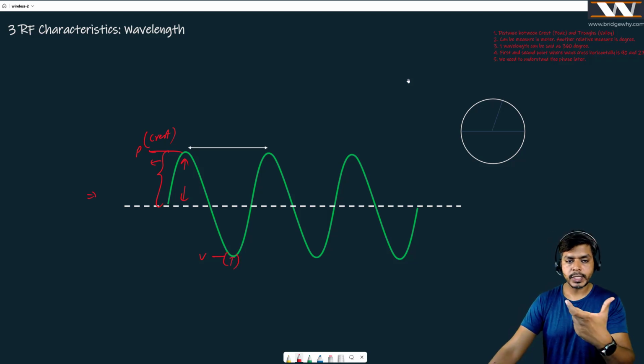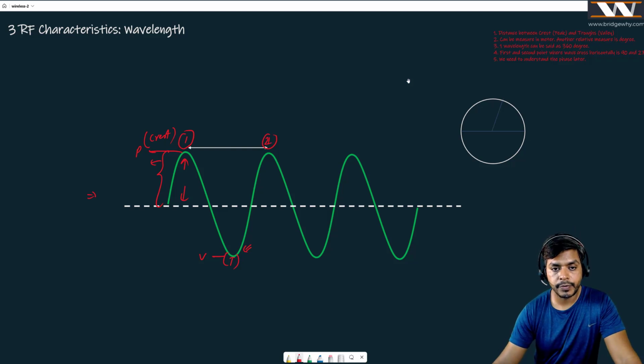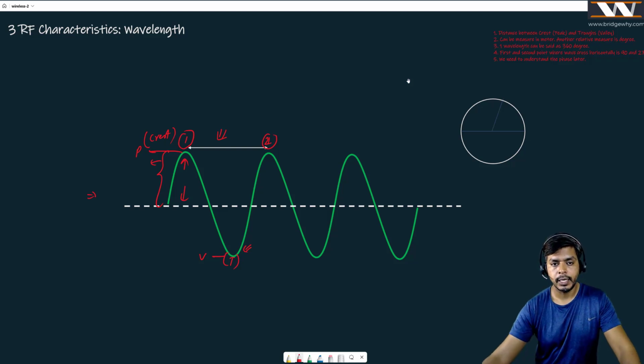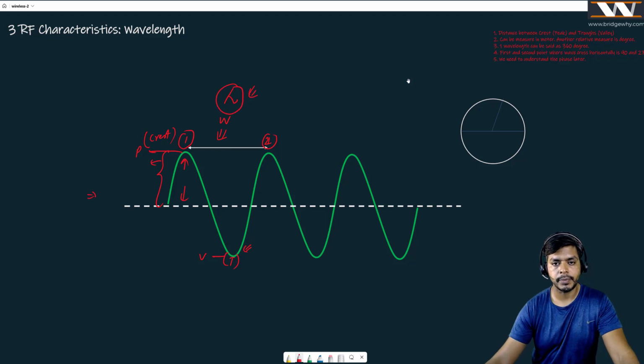If you take two successive crests, this one and the other successive one, because this is going to be a trough, and if you take the distance between them, the distance between two successive crests is known as wavelength. Very, very simple. This is represented by a symbol known as lambda. As simple as that, right? Or you can say, Mr. Vishnu, can't it be the distance between two troughs? Yeah, it is going to be the same, right?